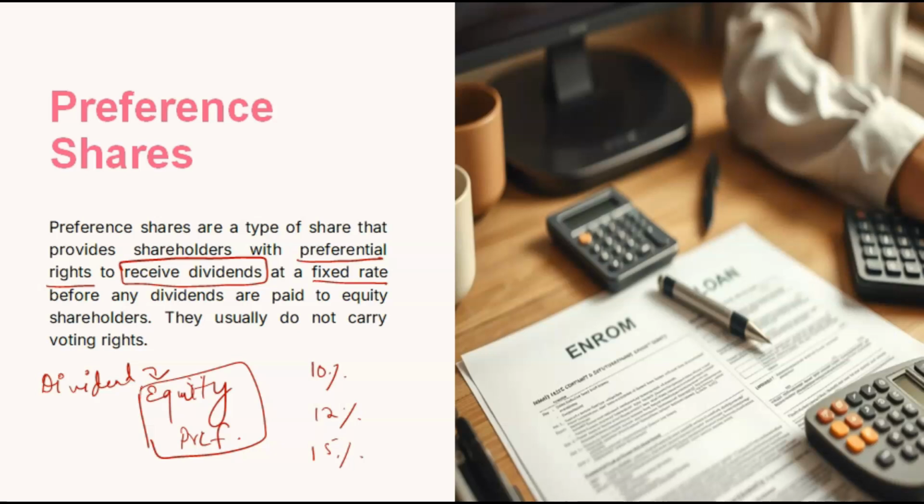If their share is 10%, they will get 10% dividend. Before the dividends are paid to equity shareholders, it is first paid to preference shareholders.